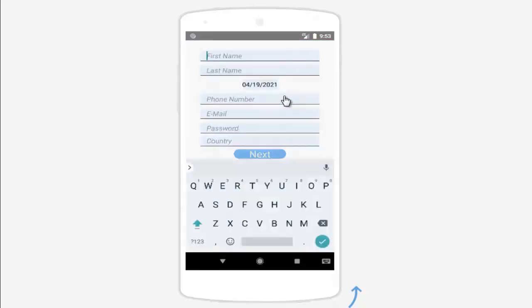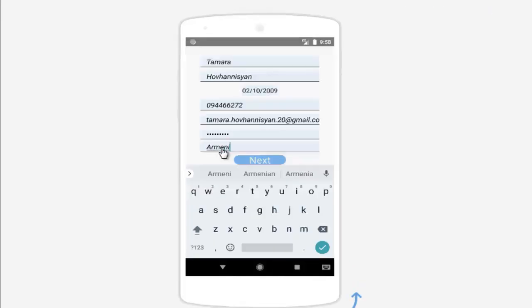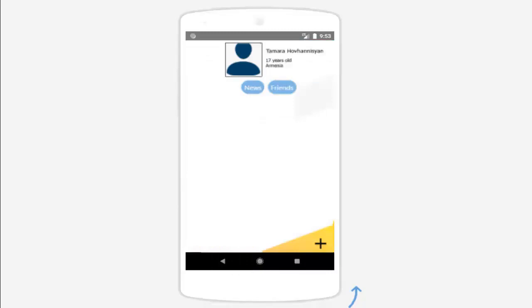Please note that there is an age limitation in our app. The application is only for teenagers, young people aged 12 to 18. After filling in the fields, click the Sign Up button. Now your personal page loads.